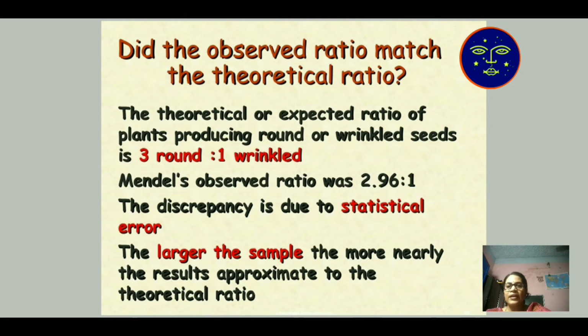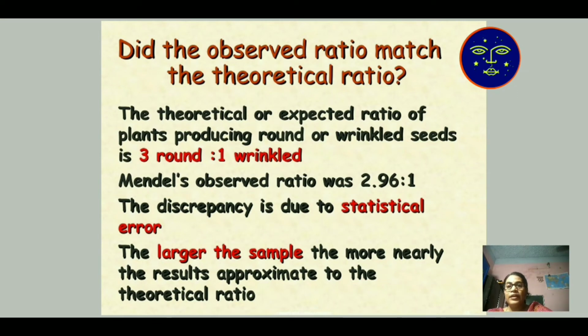When he crossed the seeds of the dominant and recessive characters with each other, he got the phenotypic ratio, which looks to our eye 3:1. That means 3 round seeds, the dominant character, and 1 wrinkled, the suppressive character.